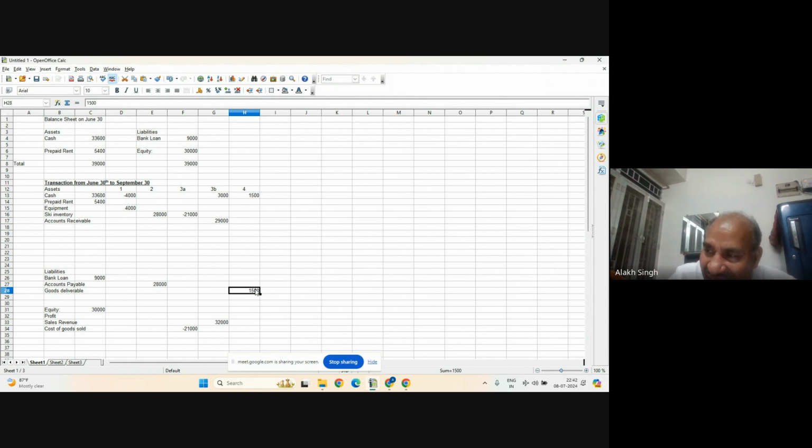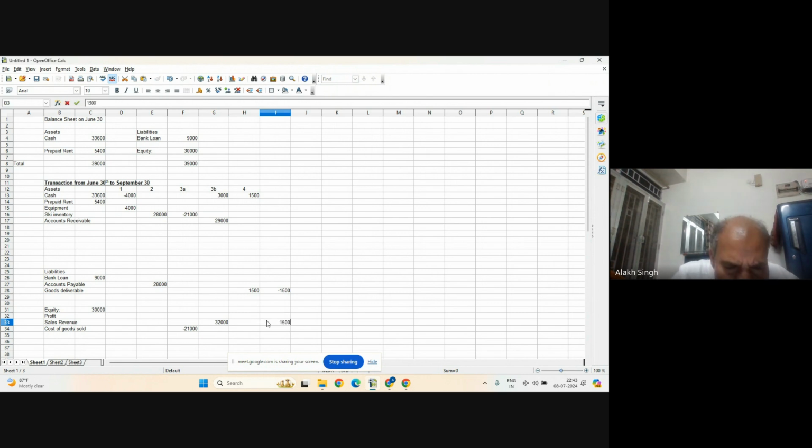So it is not revenue because the transaction is not complete. When the goods are delivered in October, then this 1,500 will become revenue. So that day, though it is not part of this book, we will write minus 1,500 here because the goods have been delivered in October, and on this side, sales revenue is another 1,500.